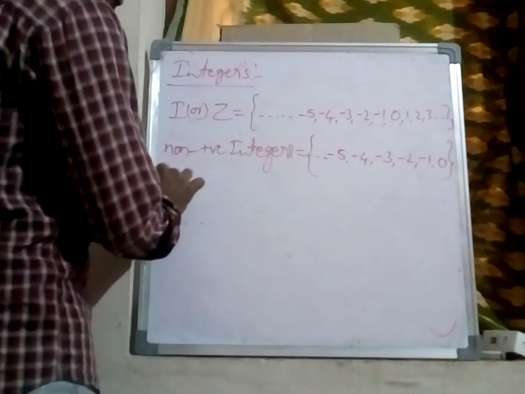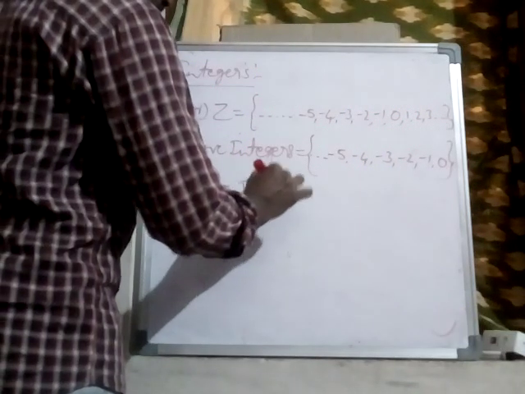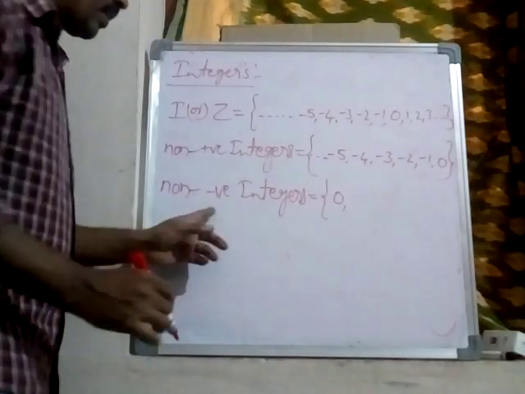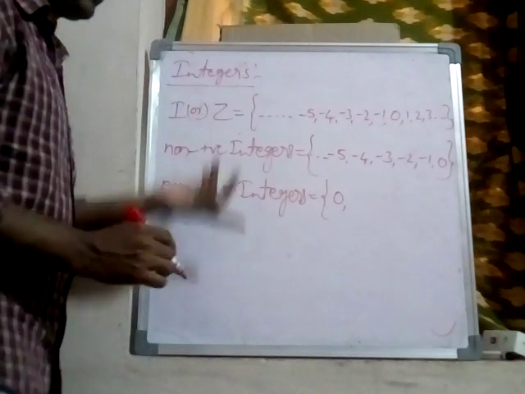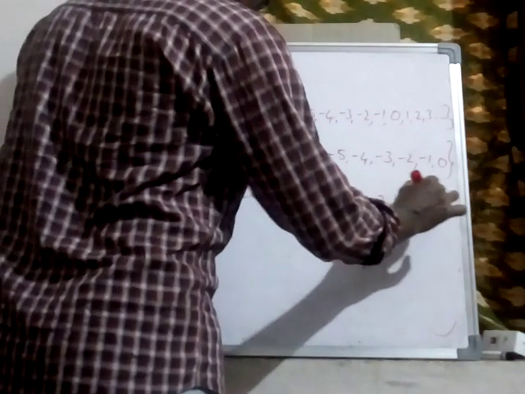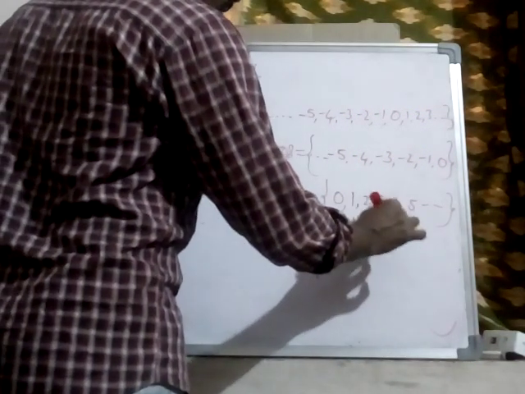Okay. Non-negative integers means 0, and not a negative means positive: 1, 2, 3, 4, 5, like that. These are whole numbers.